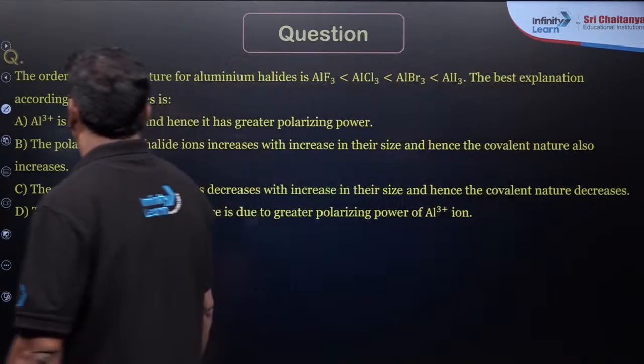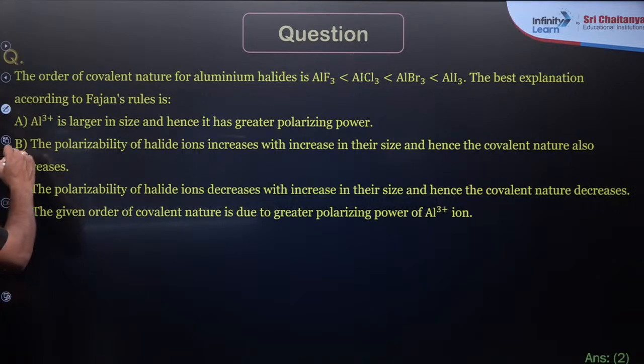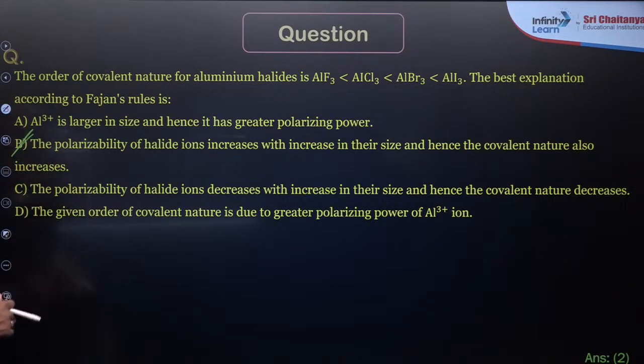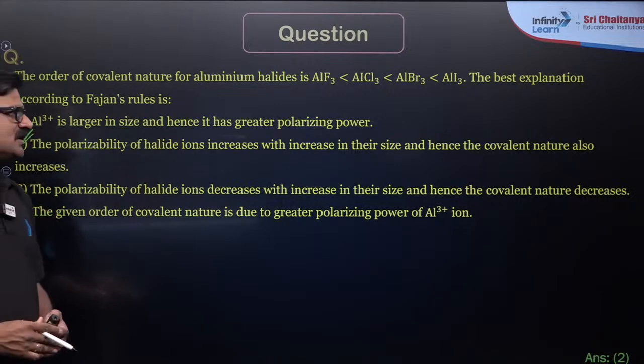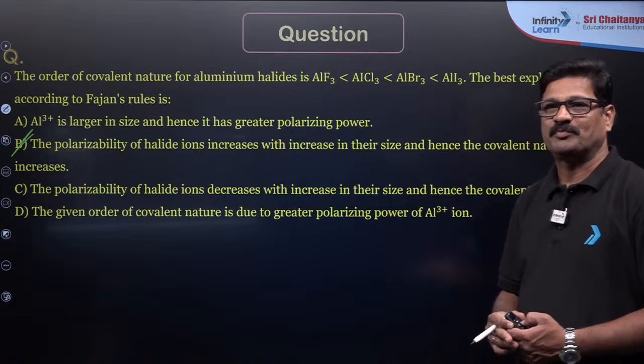Now you tell me the answer. Order of covalent nature of aluminum halides: AlF3, AlCl3, AlBr3, AlI3. The best explanation according to Fajan's rule is that as the size of I minus increases, covalent nature increases. Answer 2. The polarizability of halide ions increases with an increase in the size, and hence the covalent nature also increases. Right?